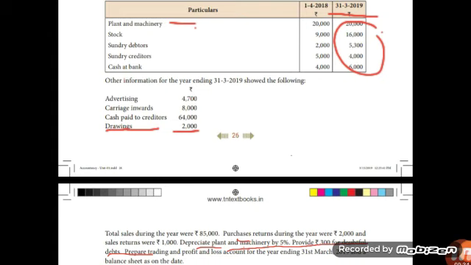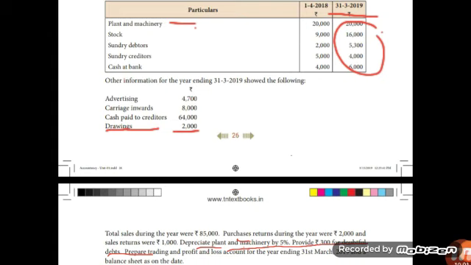Okay children, the adjustment in respect of drawings, depreciation and provision for bad debts will be carried out in the balance sheet. That means if there is any depreciation, deduct that depreciation from the asset. If there is any provision, deduct provision from sundry debtors. If there is any drawings, deduct drawings from capital. Okay children.